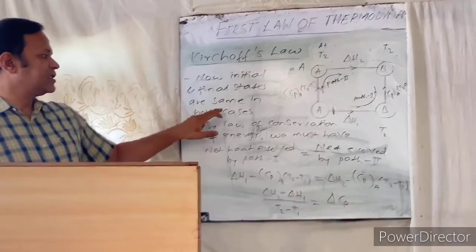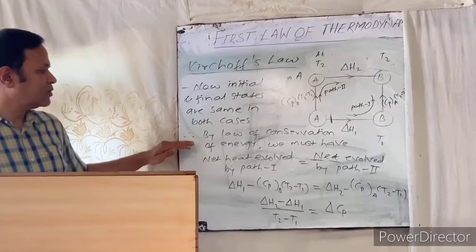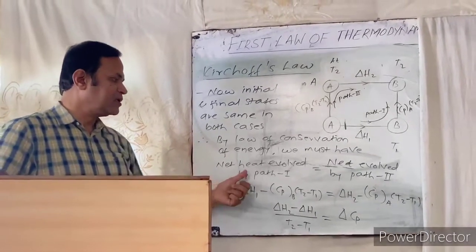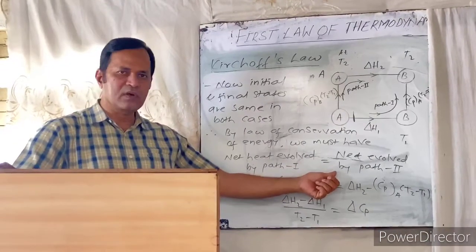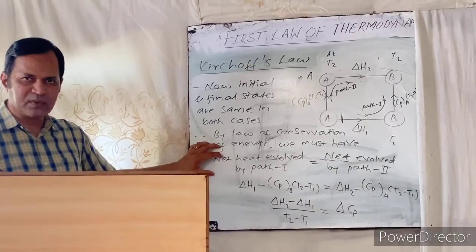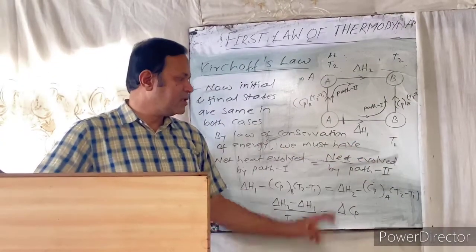Initial and final states are the same in both the cases we have just discussed. Therefore, by the law of conservation of energy, the net heat evolved by path 1 is equal to the net heat evolved by path 2. We know the equation of net heat evolved during path 1, and we know the equation of the net heat evolved by path 2.